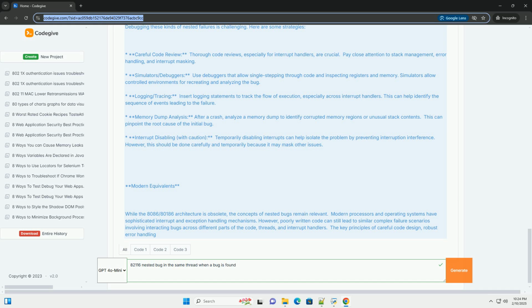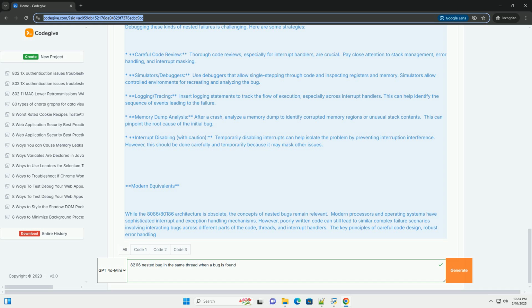Debugging nested bugs on 8086/80186. Debugging these kinds of nested failures is challenging. Here are some strategies. Careful code review: thorough code reviews, especially for interrupt handlers, are crucial. Pay close attention to stack management, error handling, and interrupt masking. Simulators/debuggers: use debuggers that allow single stepping through code and inspecting registers and memory. Simulators allow controlled environments for recreating and analyzing the bug.